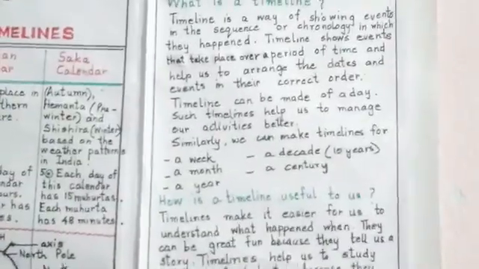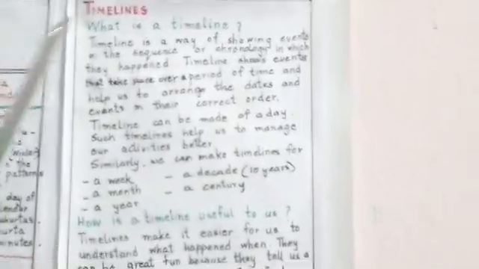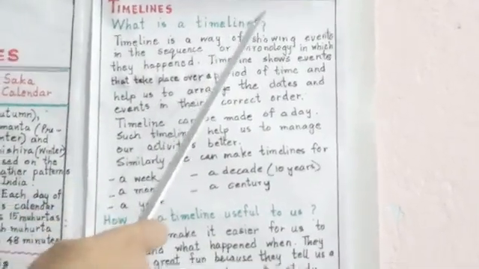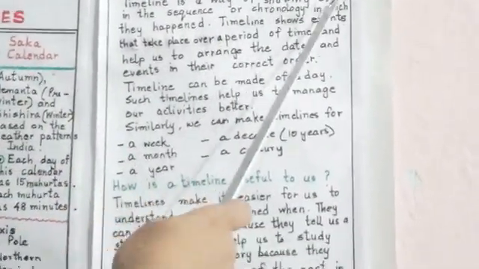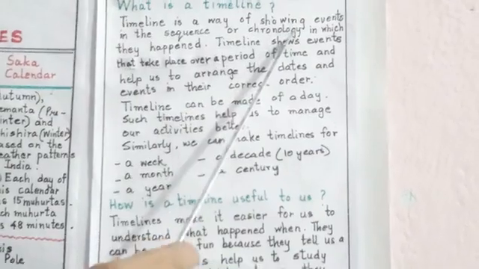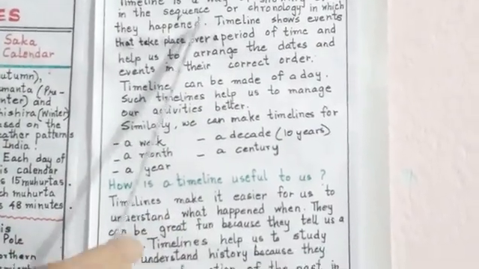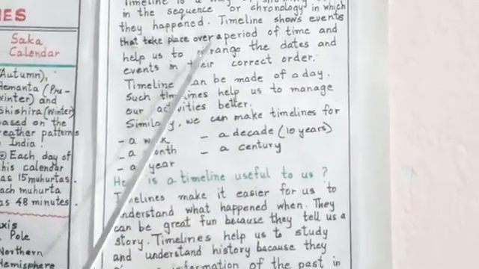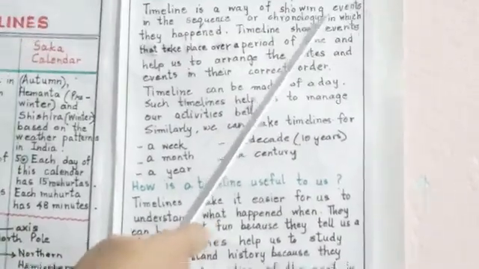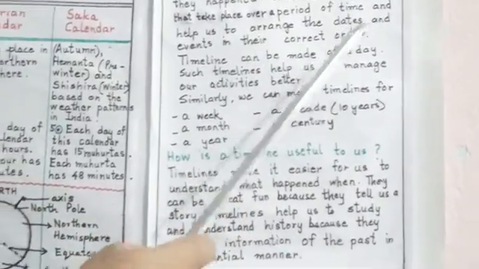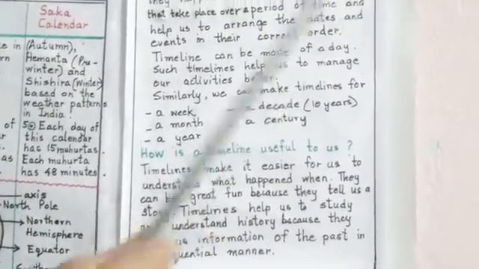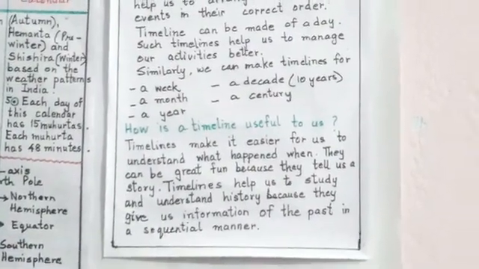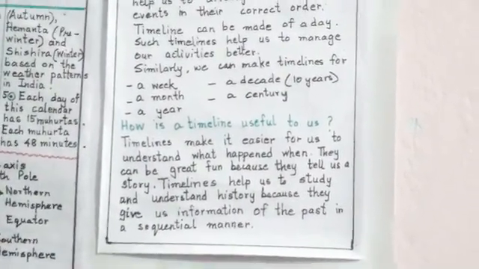Now we will move on to timelines. Now what is a timeline? A timeline is a way of showing events in the sequence of chronology in which they happen. A timeline shows events that take place over a period of time and helps us to arrange the dates and events in their correct order. Timelines can be made of a day,